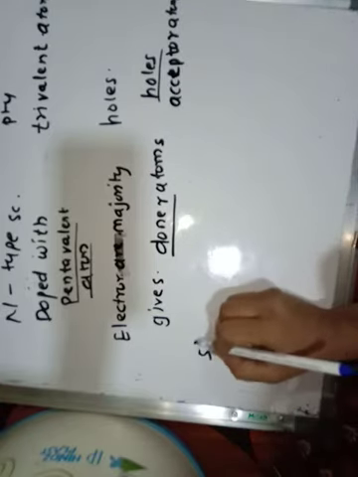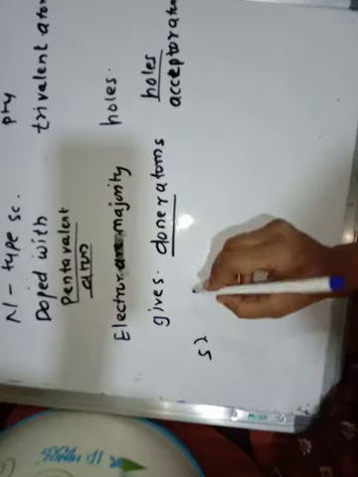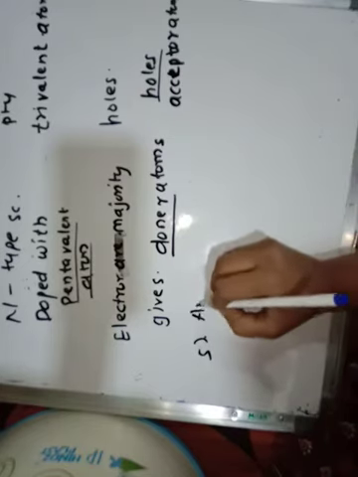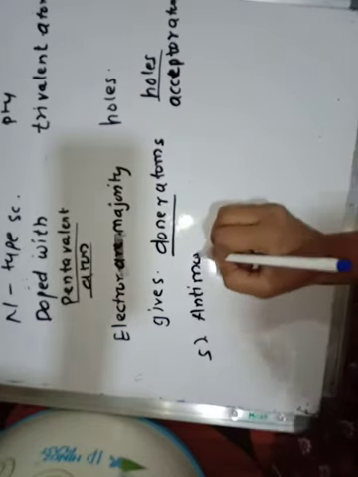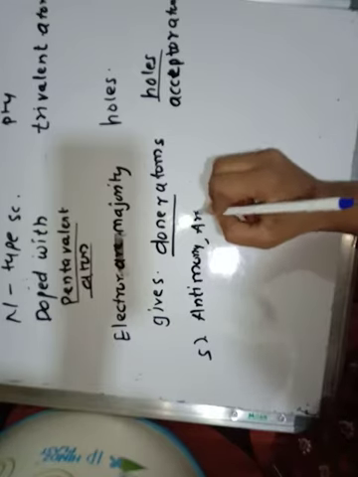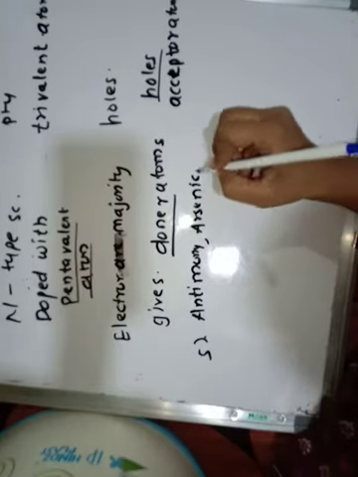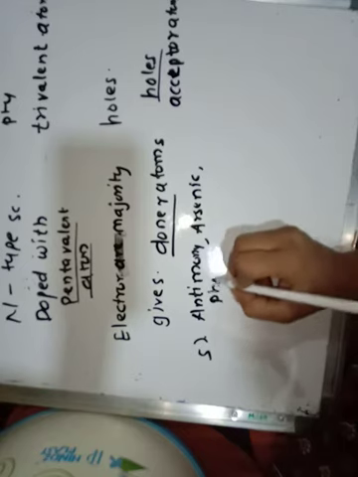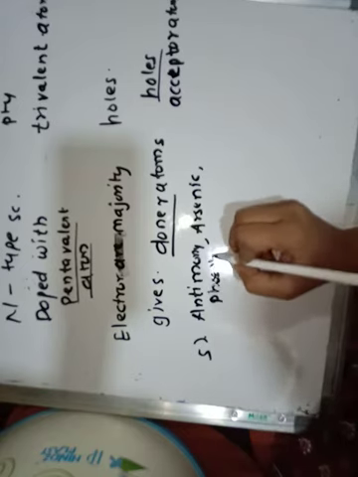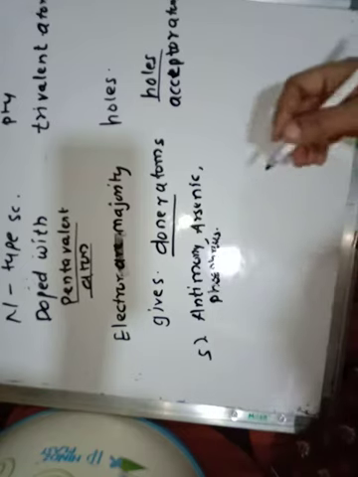For example, in n-type we have antimony, arsenic, then phosphorus impurity required.